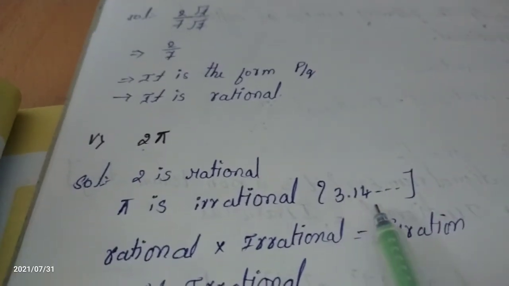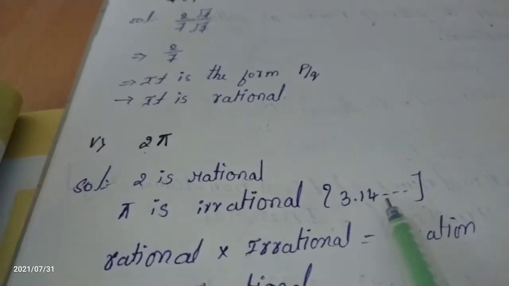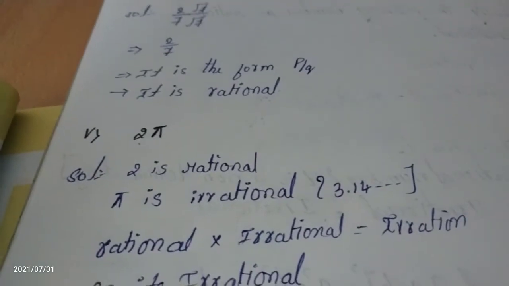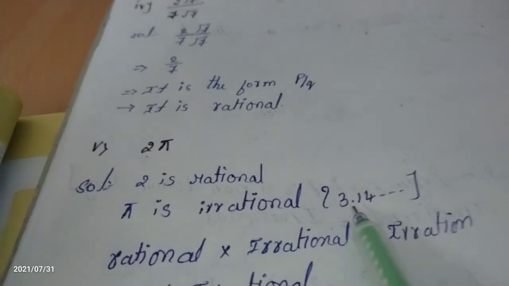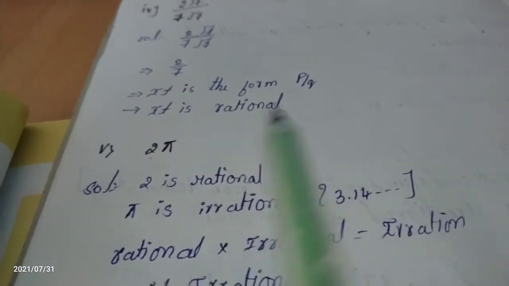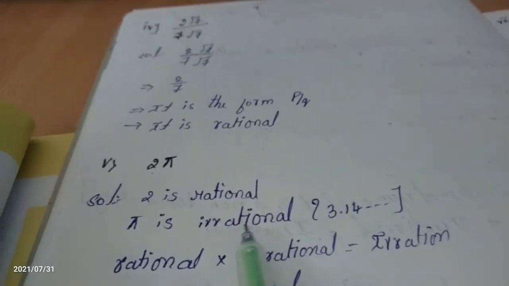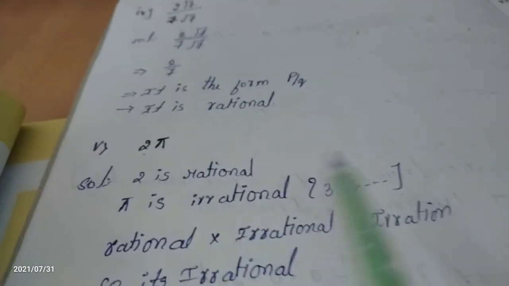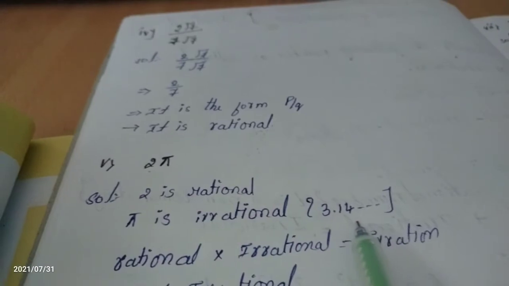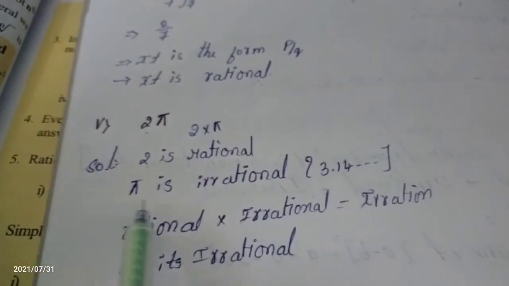The 3.14 is an approximate value. It is not defined how many numbers come after the decimal, which means it is non-terminating. Non-terminating means that it is an irrational number, because the condition of an irrational number is non-terminating. The pi value is a non-terminating number. Here 2 is rational and pi is irrational.